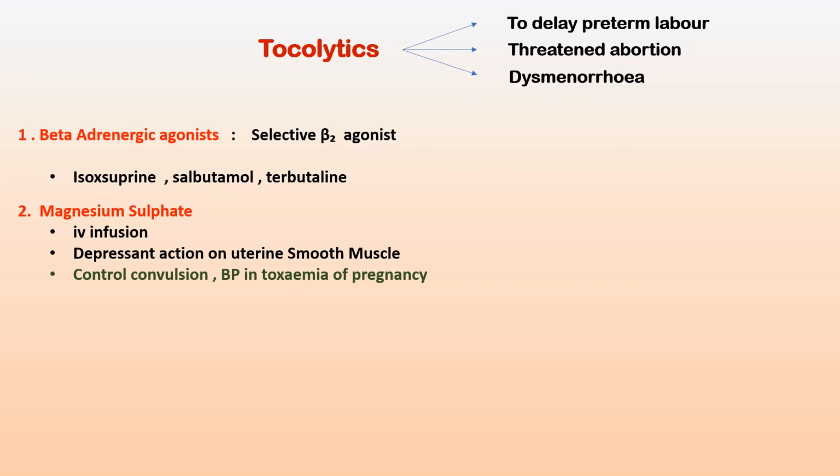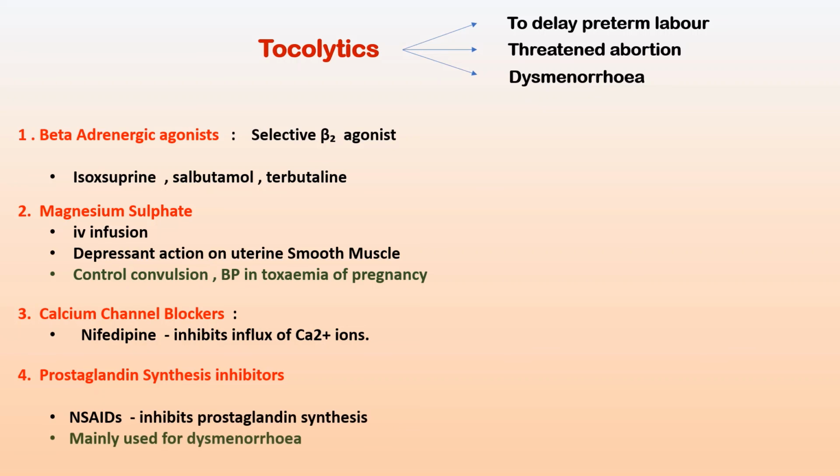The next category is the calcium channel blockers, and the drug of choice is nifedipine, which acts by inhibiting the influx of calcium ions into the myometrial cells. Nifedipine is given orally as a tocolytic. The next category is the prostaglandin synthesis inhibitors. Mainly NSAIDs like indomethacin, ibuprofen, mefenamic acid, aspirin, etc. are used as tocolytics. These drugs inhibit the prostaglandin synthesis.